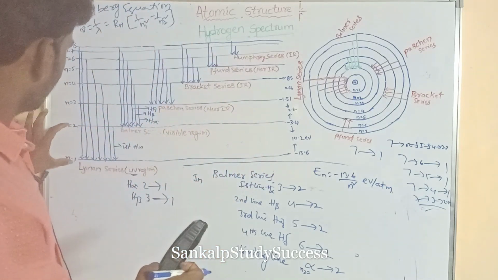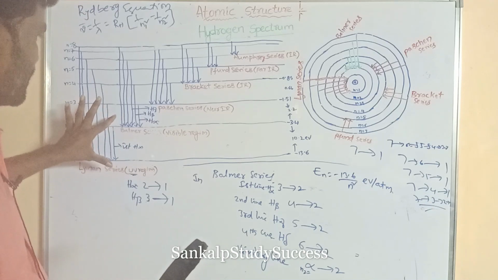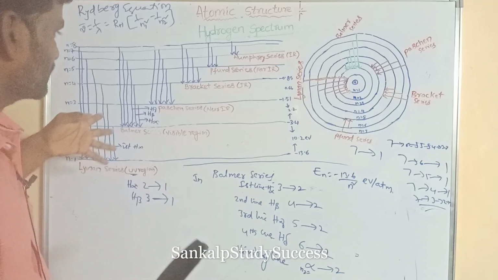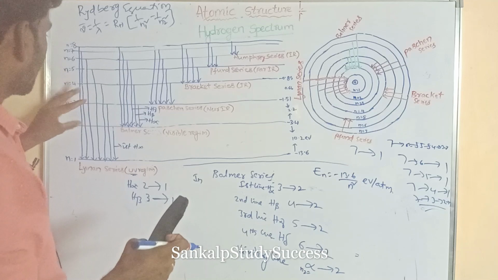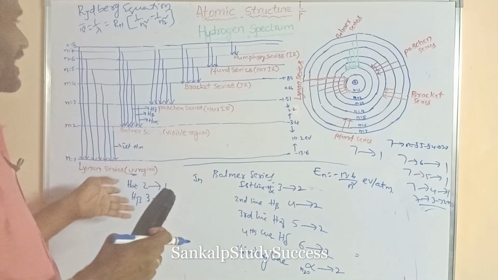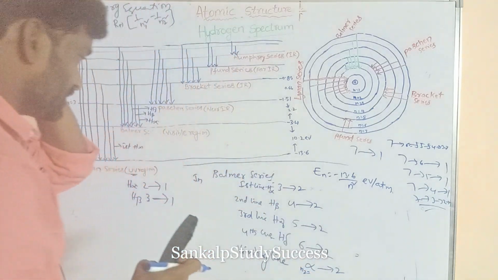This is the first to second orbit, and its energy gap is very high, so it can be drawn with a wide gap. Similarly, the energy gaps between energy levels decrease from the Lyman to the Pfund series.